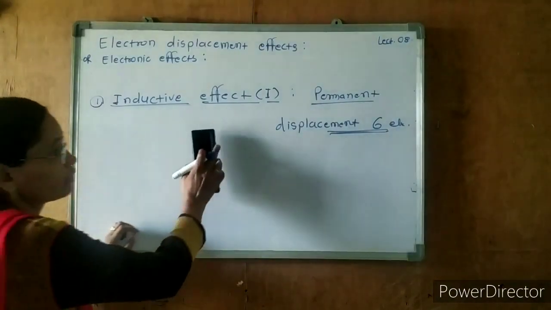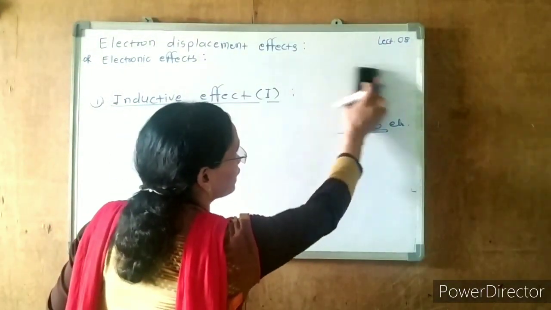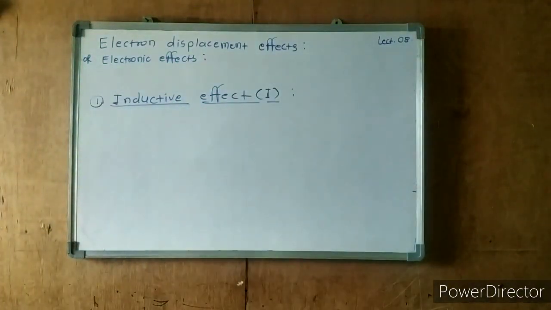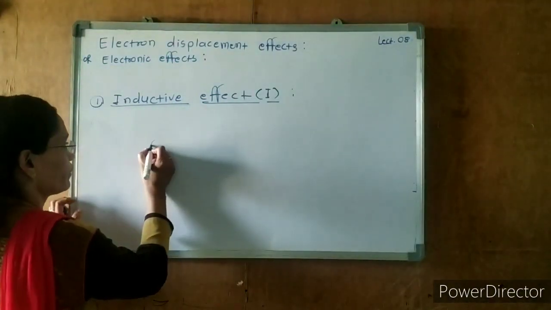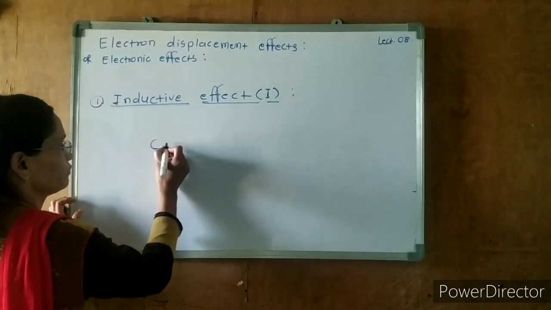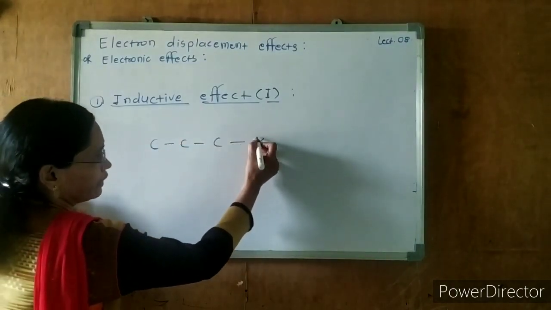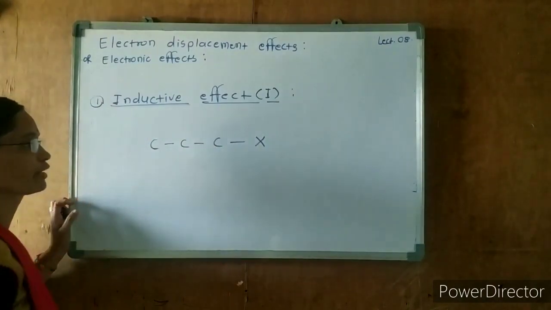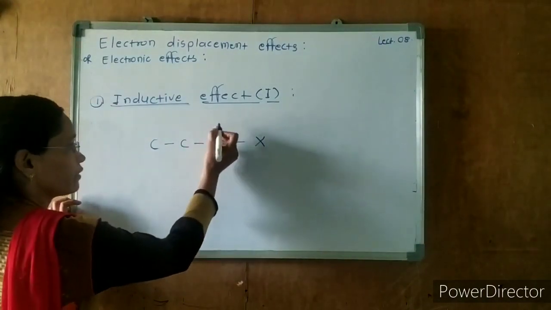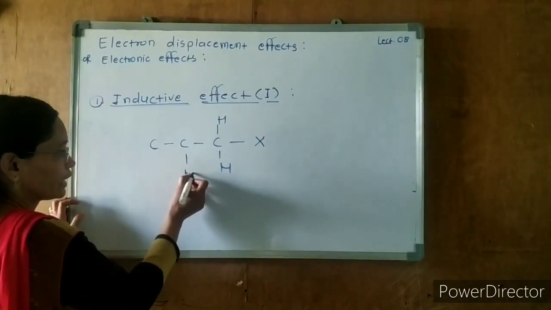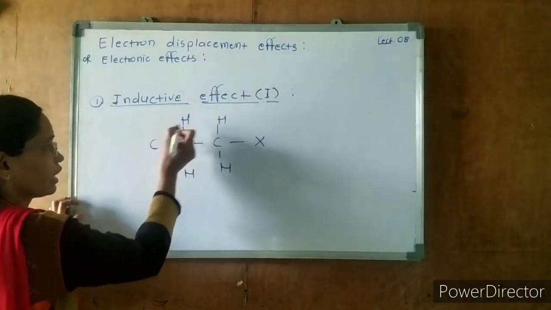Now I will explain by taking an example. What exactly is the inductive effect? See, this is a carbon chain, 1, 2, 3, and here is a halogen or any electronegative atom. Hydrogens satisfy the valency of all the carbons.